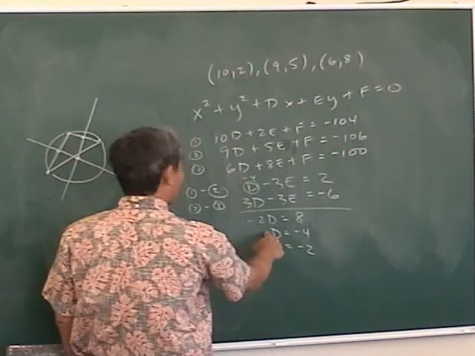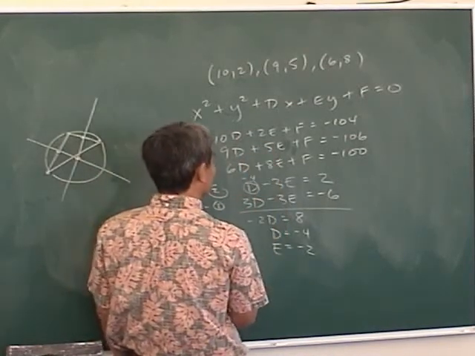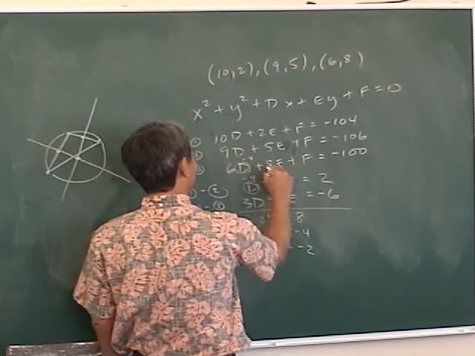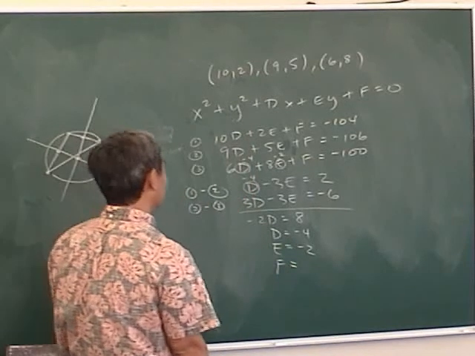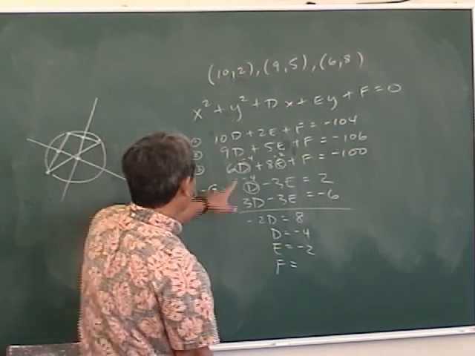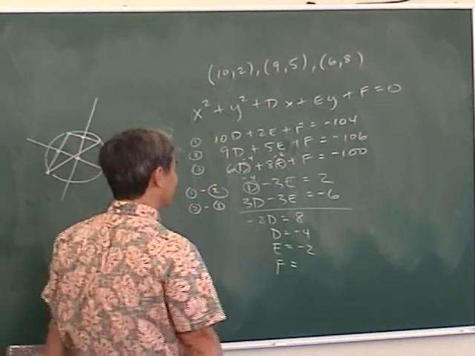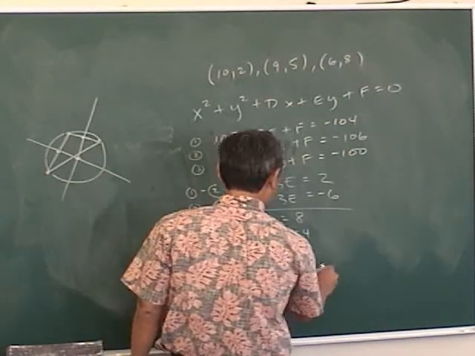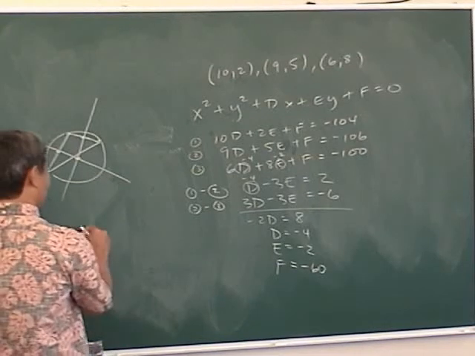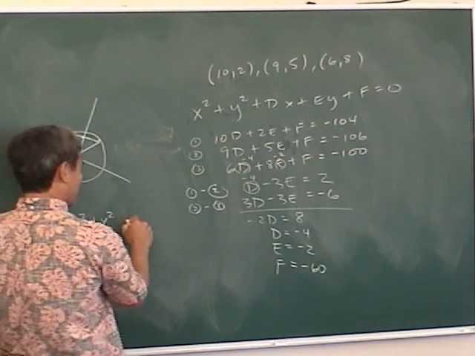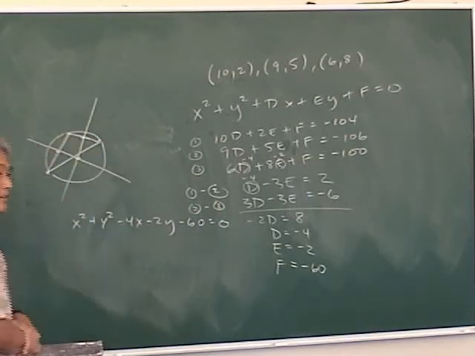And then once you figure out D, you plug it back into one of these over here. Which one looks the best? It doesn't matter. Negative 4, negative 2. So F comes out to? This is negative 24. That's negative 16. So that's negative 40. So if I add 40, F is negative 60. So the equation of this circle, therefore, is x squared plus y squared minus 4x minus 2y minus 60 equals 0. Boom, that's the equation of the circle.